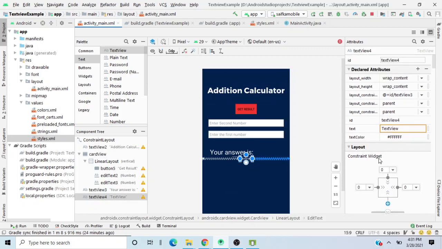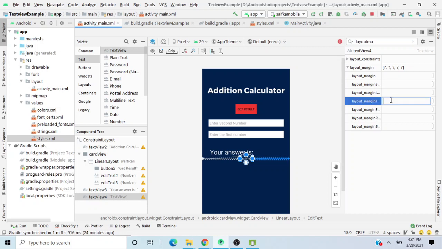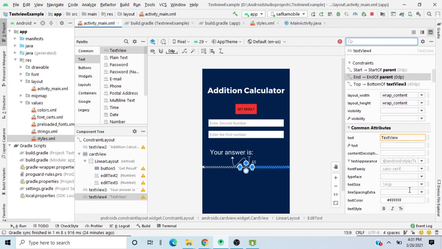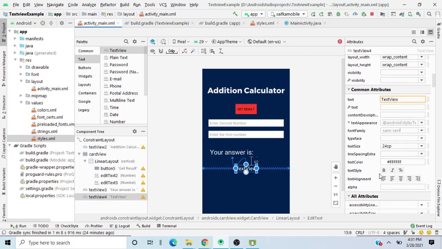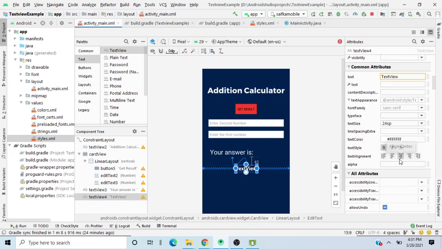I don't think we need a vertical biasing. I just search for layout margin. I'll add a top margin. I'll add a nice 40 dp margin. Yeah, 40 dp would be fine in my opinion. I guess that should be fine, but even if it isn't, that's okay. And I'll increase the size of this thing to 24 sp, so that the answer should be in bold letters. Okay, in bold, and of course it should be in the middle. And yeah, these are the options.